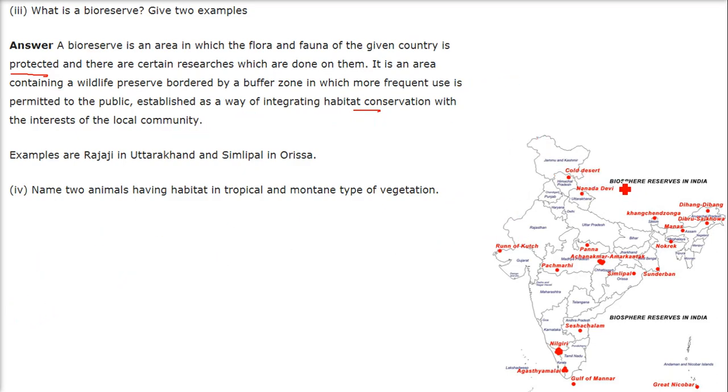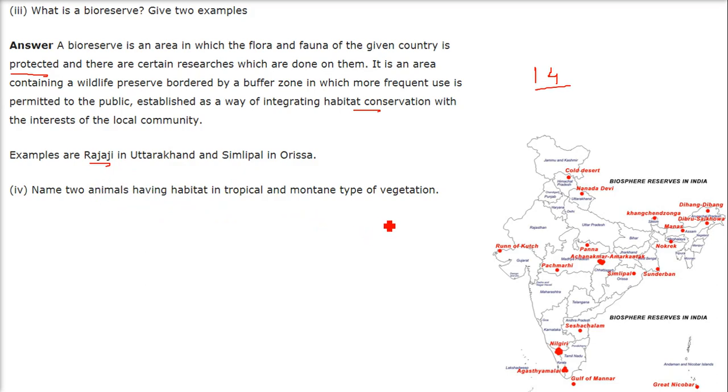So these are all the bioreserves in India. We have Nanda Devi, North Creek and Rann of Kutch, all these are bioreserves. We have around 14 bioreserves. And this Rajaji is a national park. Simlipal in Odisha is again a bioreserve. This is a national park, it's not a bioreserve.